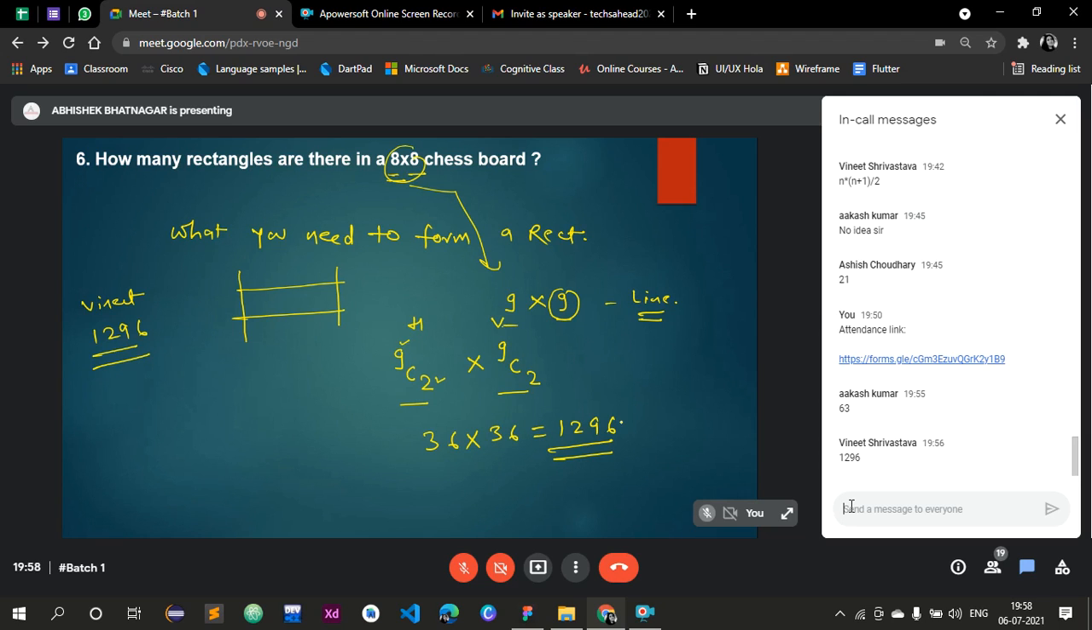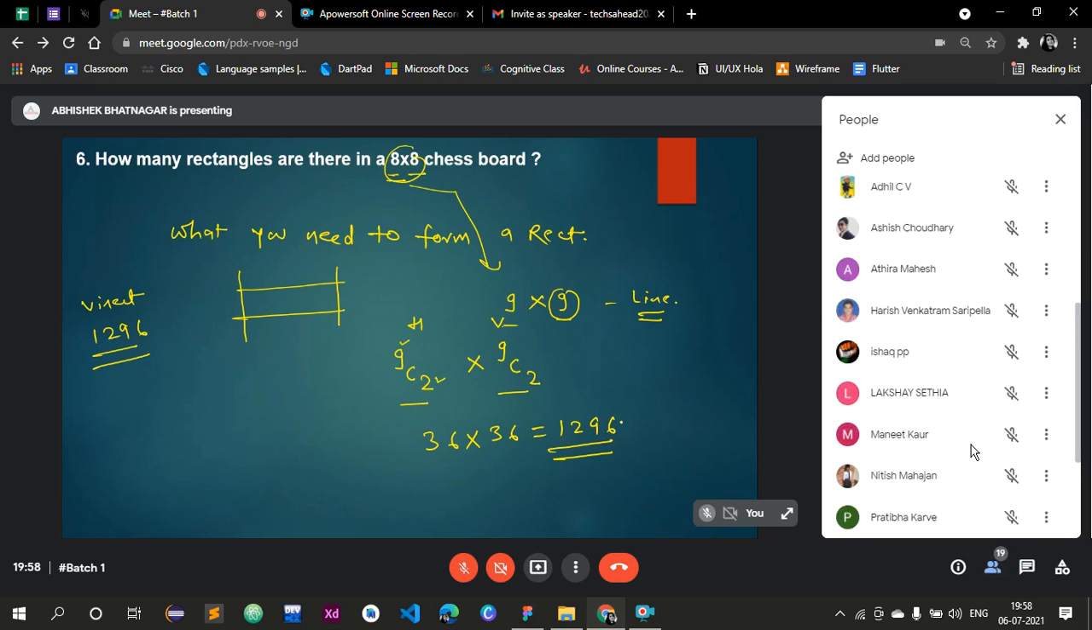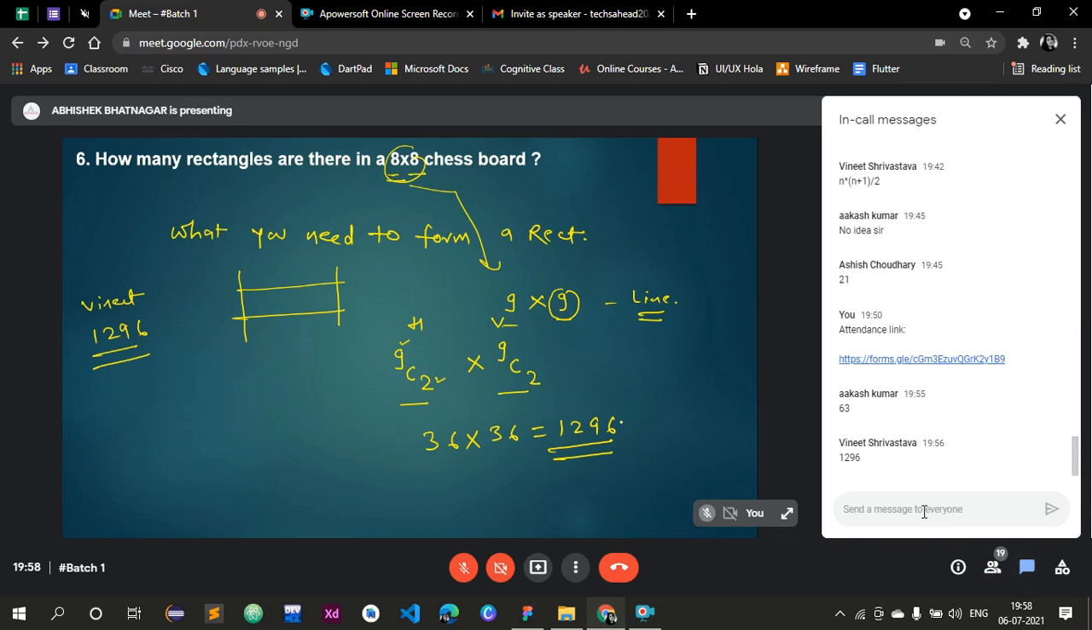A, B, and C together finish it in 10 minutes. Then A alone completes it in... okay, 36, great. And B alone completes it in... Any confusion? Anyone? One more question.